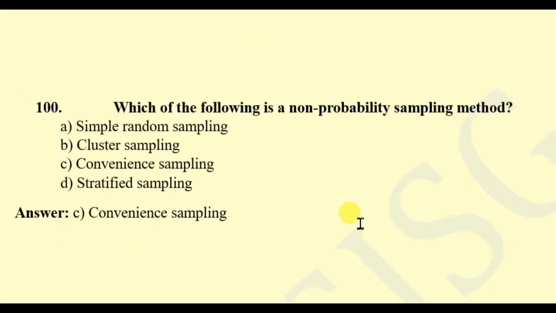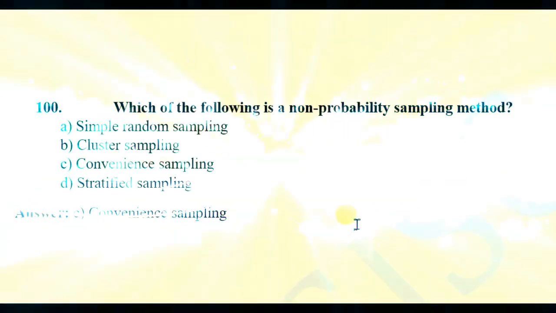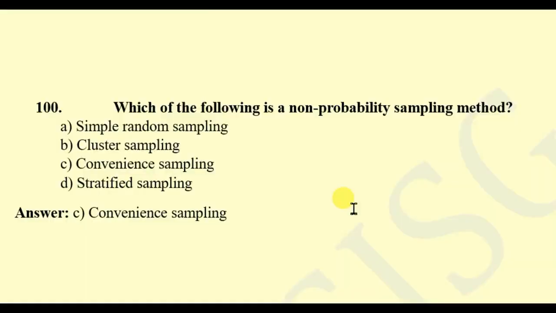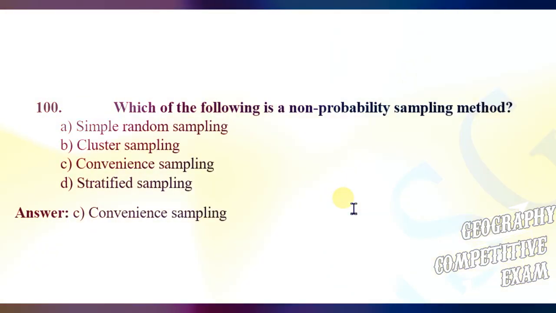Question number 100. Which of the following is a non-probability sampling method? Simple random sampling, cluster sampling, convenience sampling, stratified sampling. Here the right answer will be convenience sampling.